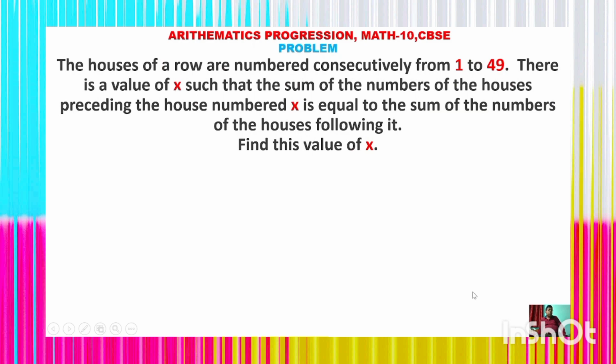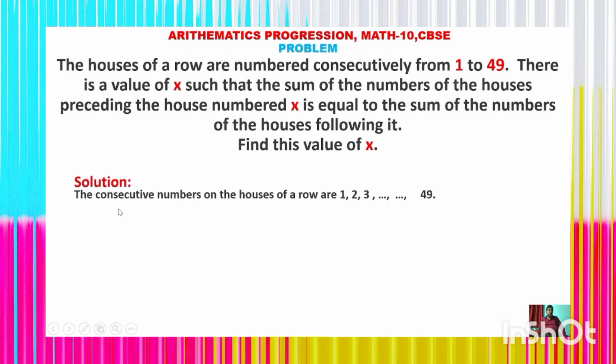Okay, look at the problem here. The houses of a row are numbered consecutively from 1 to 49. There is a value of x such that the sum of the numbers of the houses preceding the house number x is equal to the sum of the house numbers of the houses following it. Find this value of x.